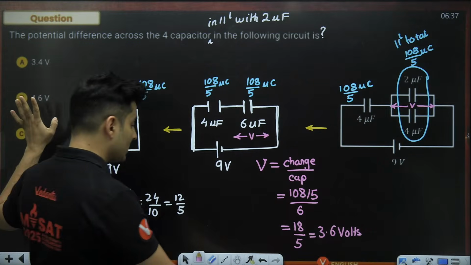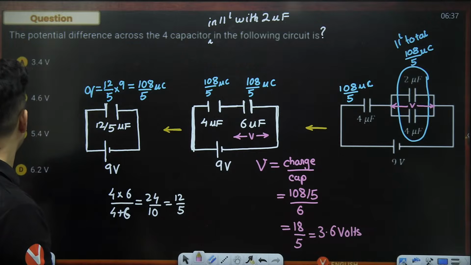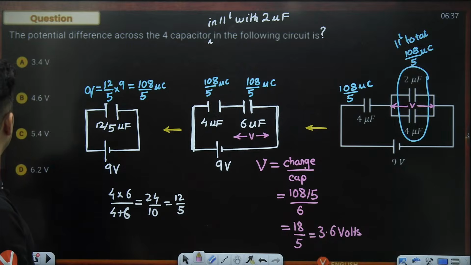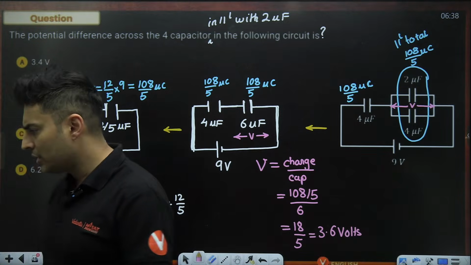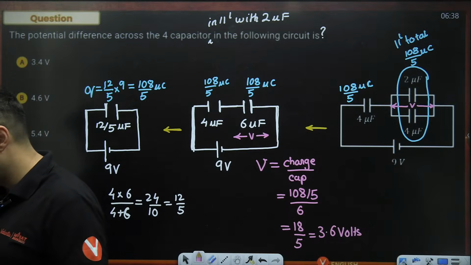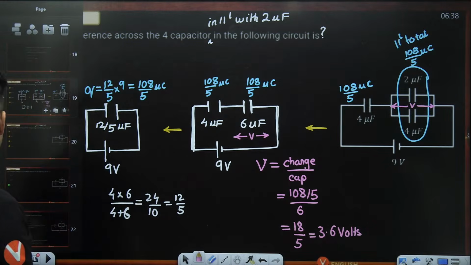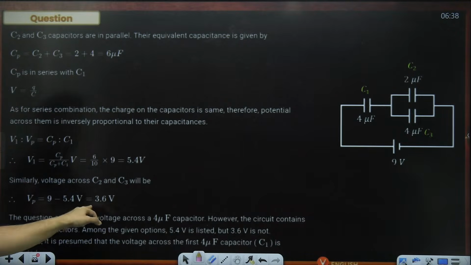Sorry, 3.6 is not there among the options. I think the option is printed in a slightly wrong way, but it should be 3.6 volts. It should not be 3.5 volts or 3 point anything else. Even if you see the solution over here, it is 3.6 volts only, guys.